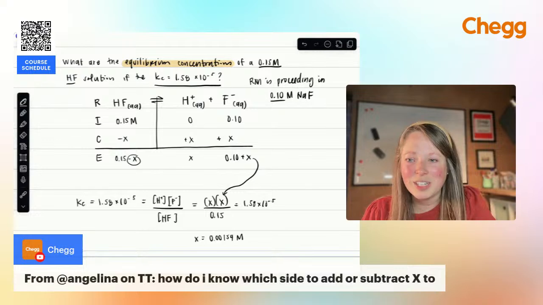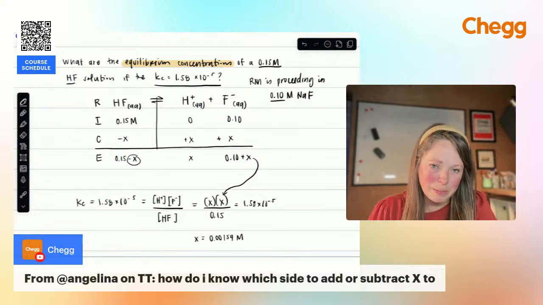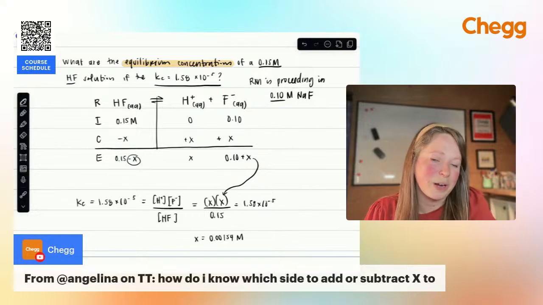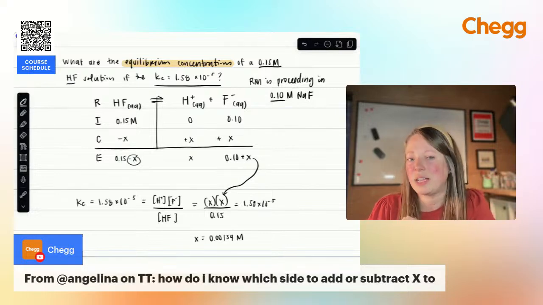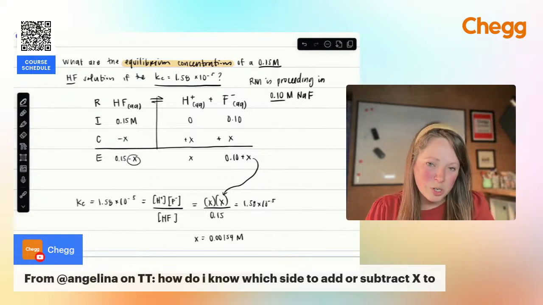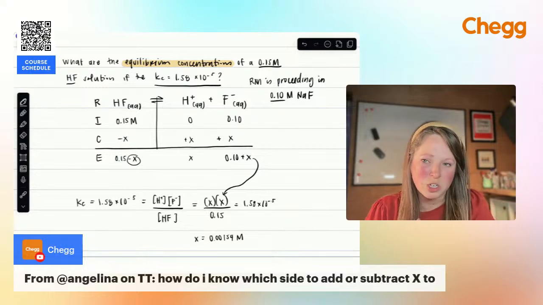Yeah, so is ICE only for these types of reactions? Yes, when you are looking at equilibrium concentrations, acid-base reactions, or acid-base titrations, that's where you're going to see these RICE tables. Again, I prefer using RICE over ICE. So you're going to have the reaction first, then your initial concentrations, the change until you get to equilibrium, and then your equilibrium concentrations.